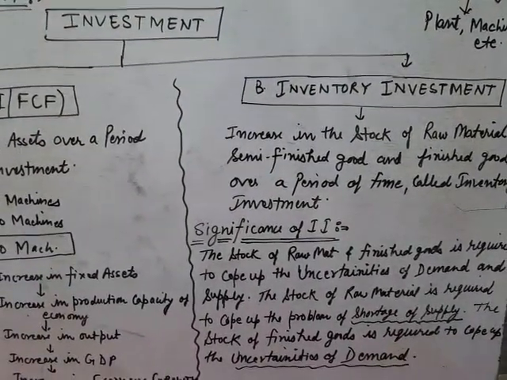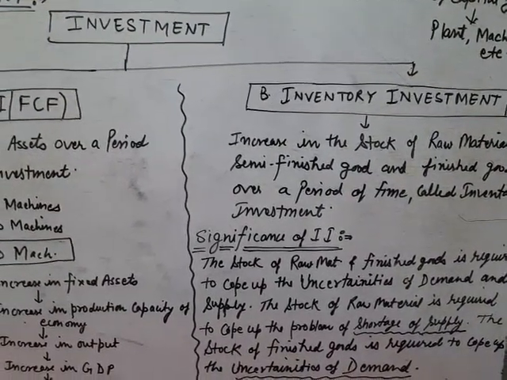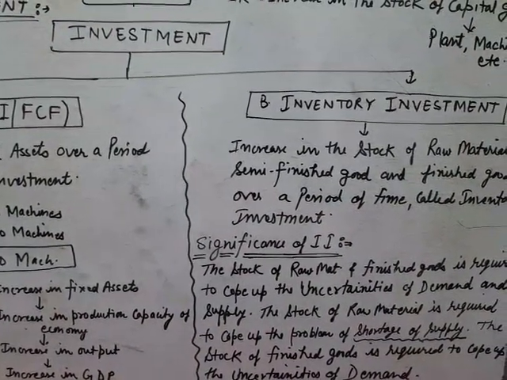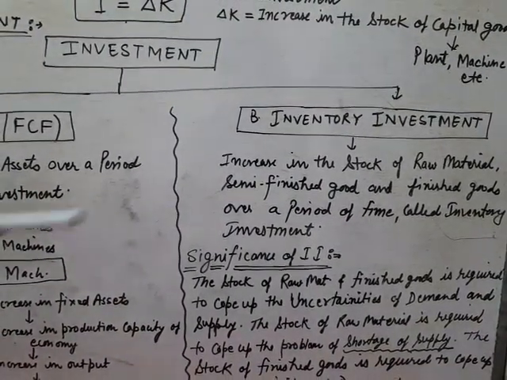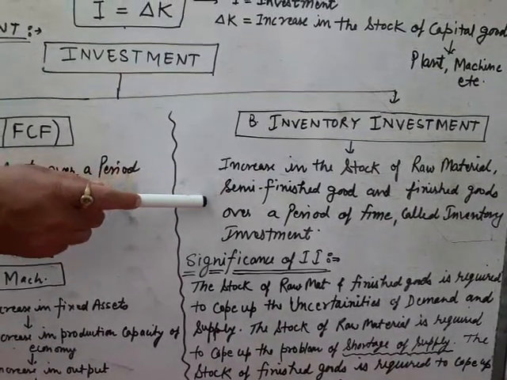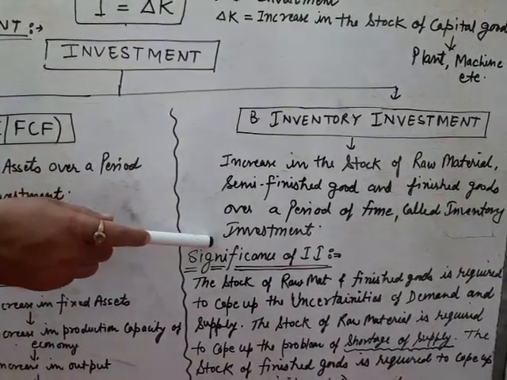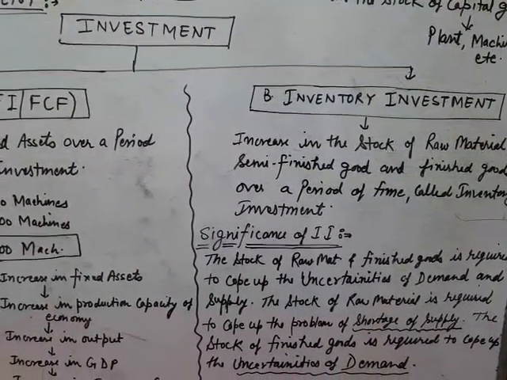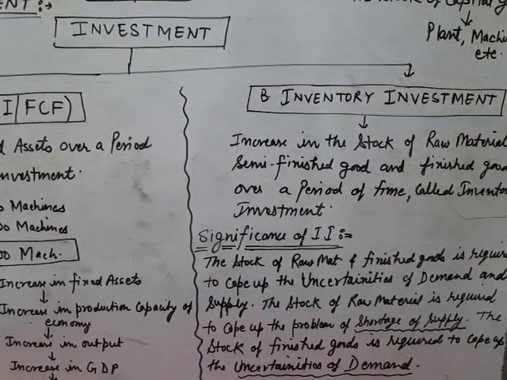Inventory means the stock of raw material, stock of finished goods, stock of semi-finished goods. It is known as inventory. And investment means the formation. So inventory investment refers to increase in the stock of raw material, semi-finished goods and finished goods over a period of time. It means during the period of time, if the stock of raw material, finished goods and semi-finished goods increases, it is known as inventory investment.